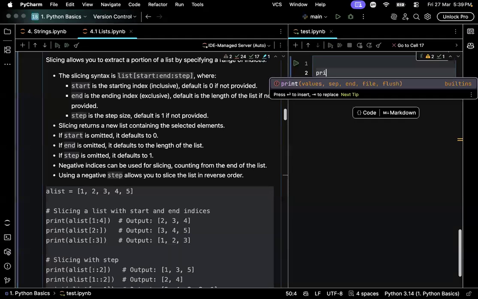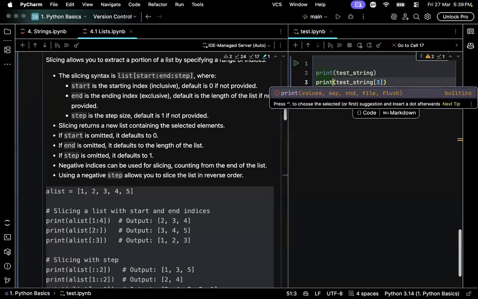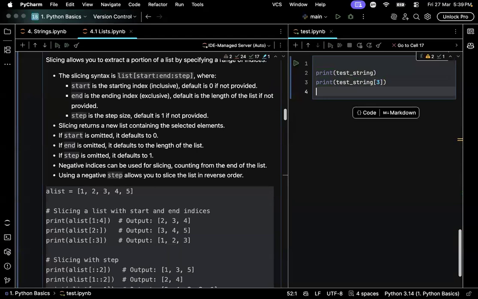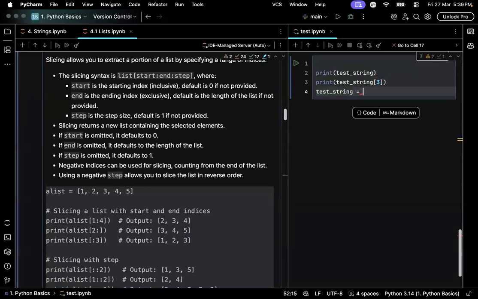Let me print the text string. Let me print the value at the third position. All we have to do is just mention that the third position in the string should take a new value of 44. I won't execute it. This will raise an error. Control A, Control C.